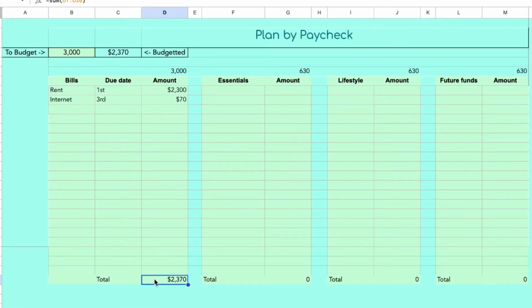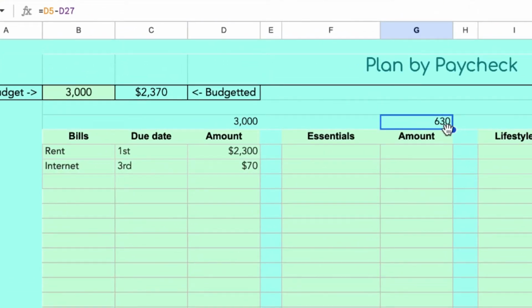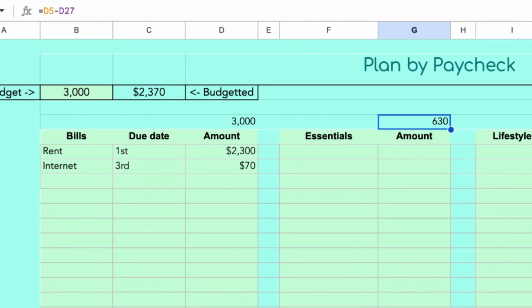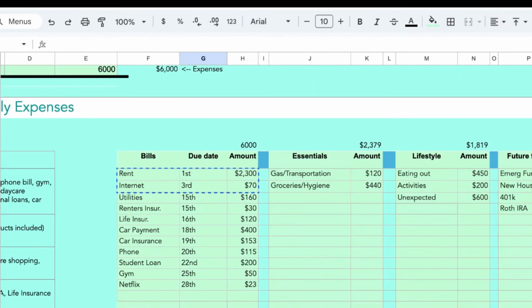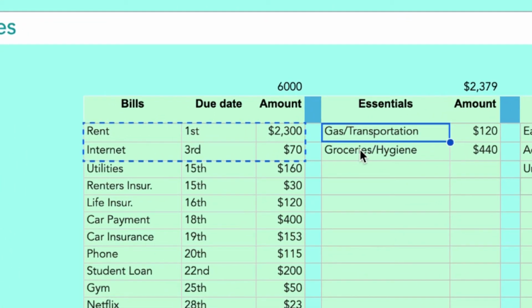So here at the bottom, you can see the total of this bill section is just the rent and the internet combined. And going to the next column, we always go from left to right here. We can see that we have $630 left out of the $3,000 to work with. That is how much we have left. So this column is essentials. We'll go back here to the monthly spending plan. And essentials is just gasoline and transport, and then groceries and hygiene products.